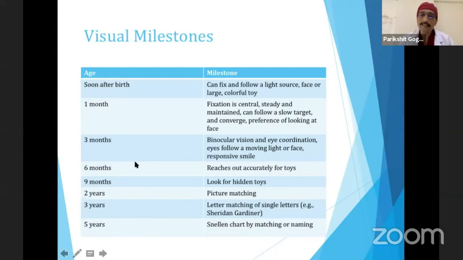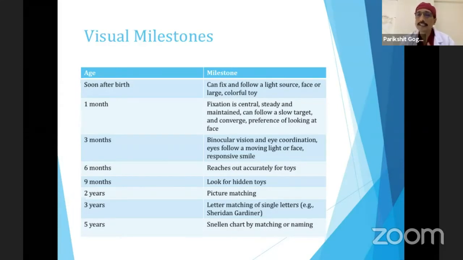By 3 months, the child's eyes move right and follow the face. By 6 months, they can reach out accurately for toys. By 9 months, they can look for hidden toys. By 2 years, picture matching. By 3 years, letter matching. And by 5 years, a Snellen chart can be used.